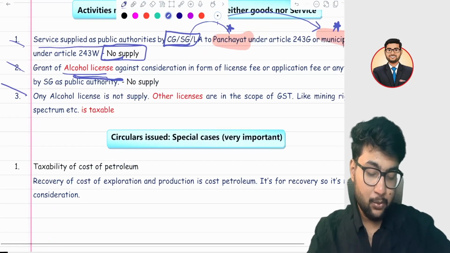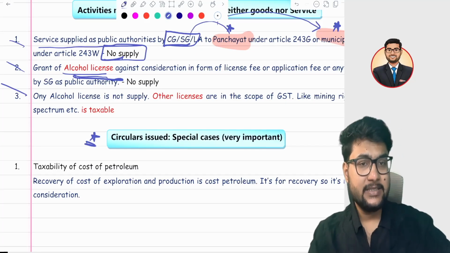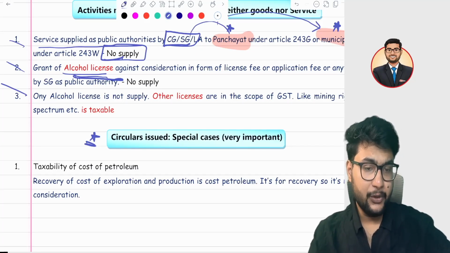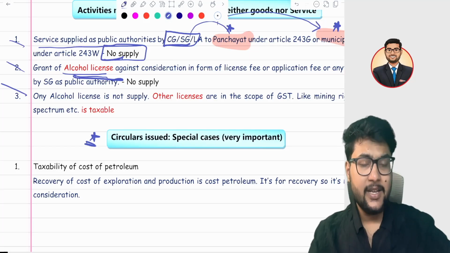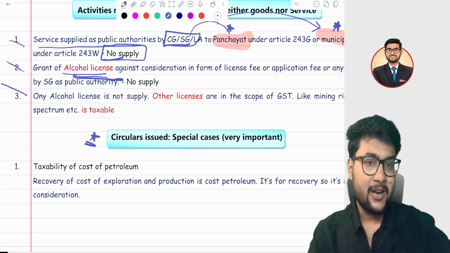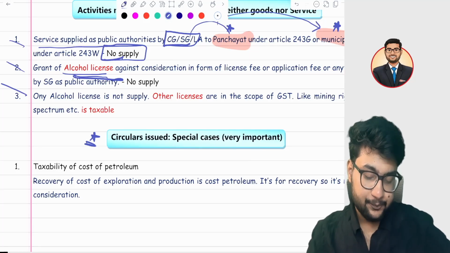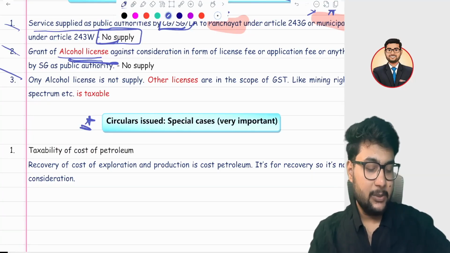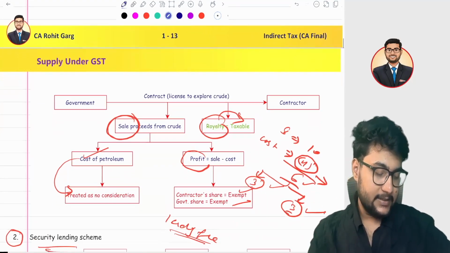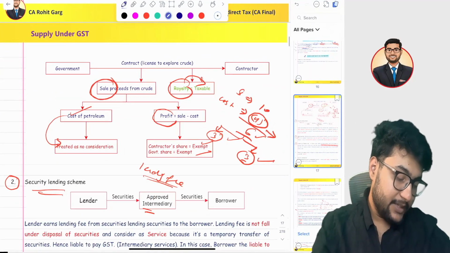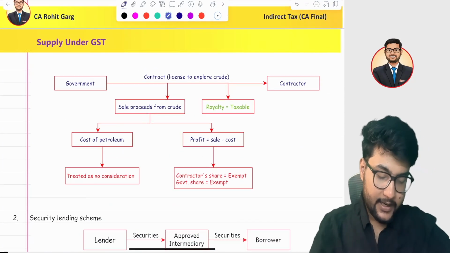Now we are talking about the most important part of this chapter, which is circulars, and circulars are very, very important for your exam. Please don't skip this part, because most of the paper comes from circulars itself. First is the cost of petroleum. Let's understand with an example. It's a very good chart I have presented.